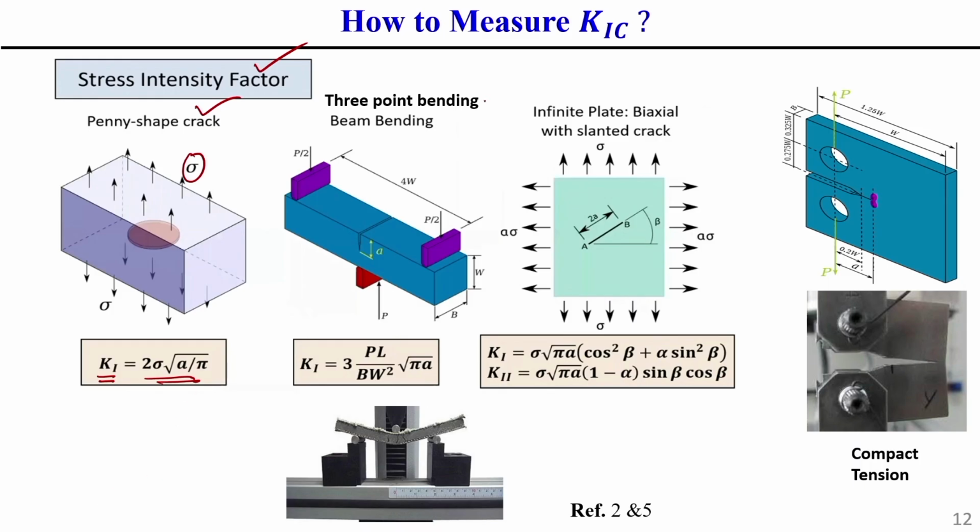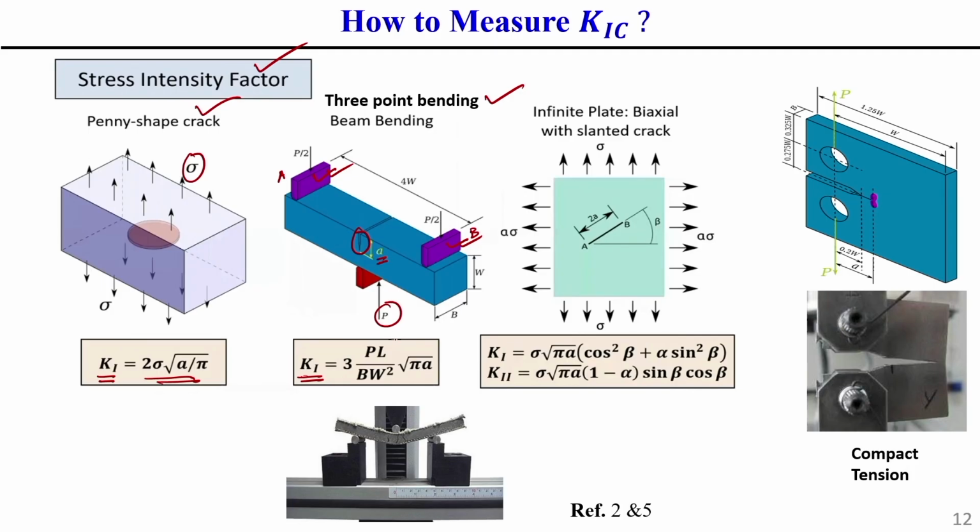Similarly, using a 3-point bending test, we can also find out this stress intensity factor KI. 3-point bending you know very well. Why is it called 3-point bending? Because it is subjected to 3-point loading: this is one support, this is another support, say A and B, and it is subjected to a load P. On the opposite side of P, the crack is generally developed, with crack length a.